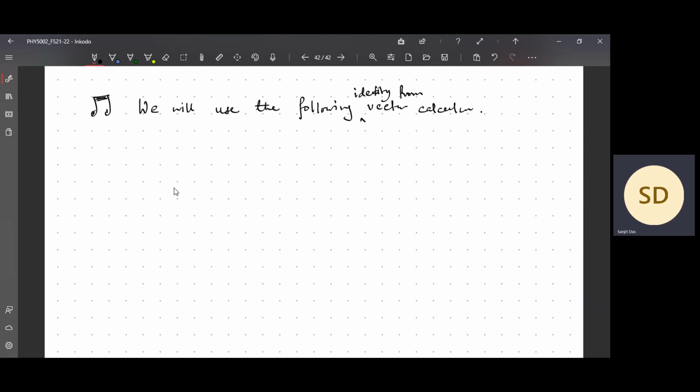Curl of a curl. So curl of a vector field is equal to gradient of divergence of that vector field minus Laplacian of that vector field.